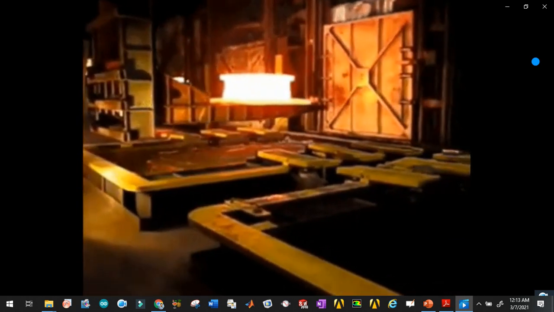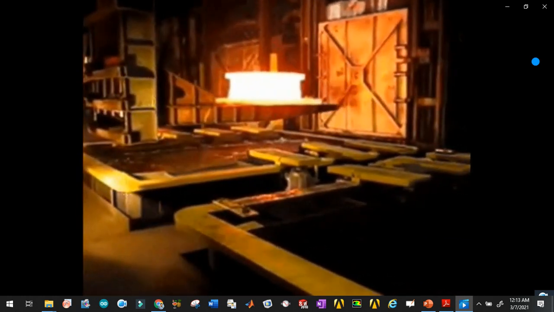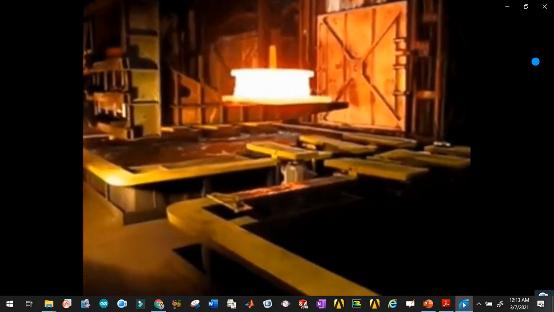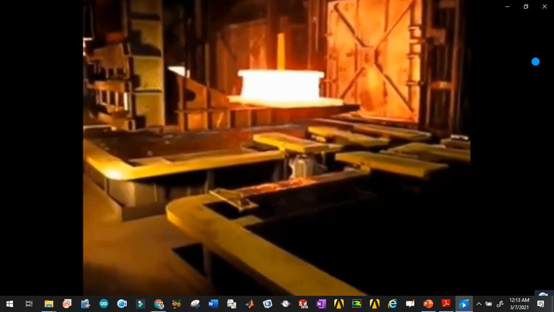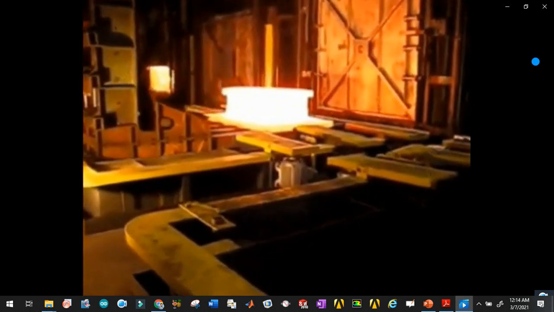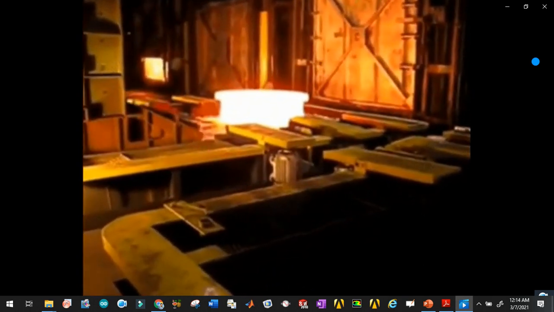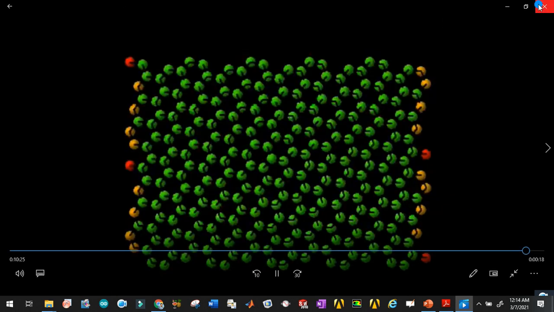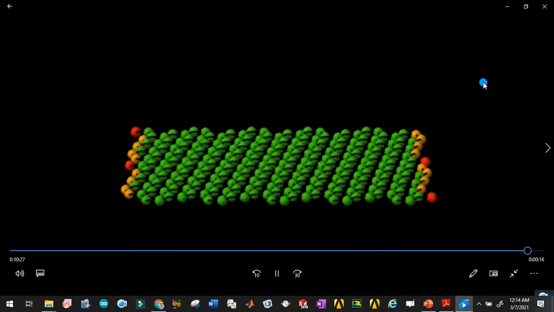Material properties can be modified through a range of processes such as heat treatment, reinforcements, and tempering, amongst others. We will go into detail about property modification in a future episode. Now that we understand the basics, we will look into further detail in future videos in our Material Science series.